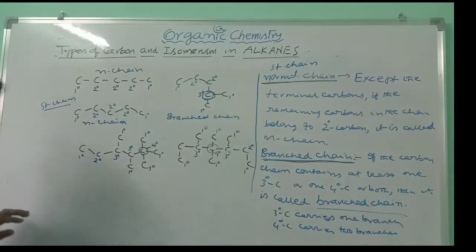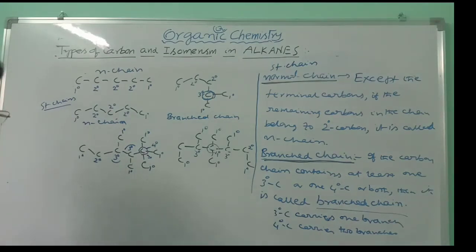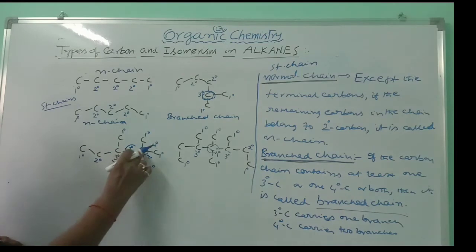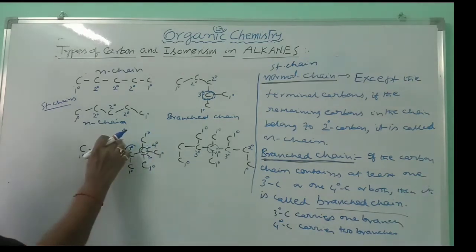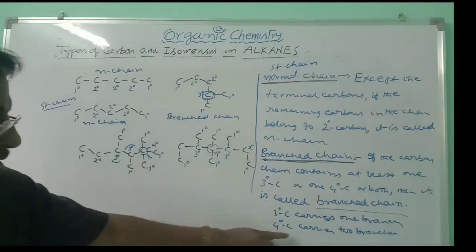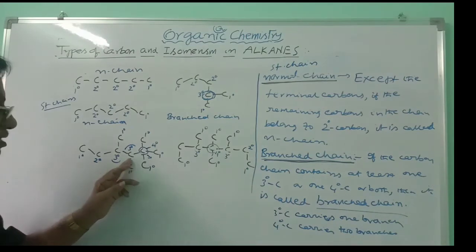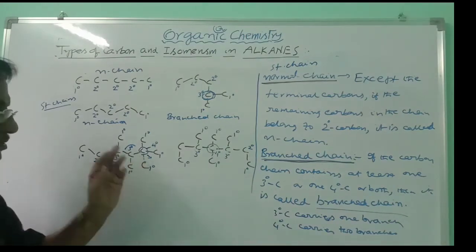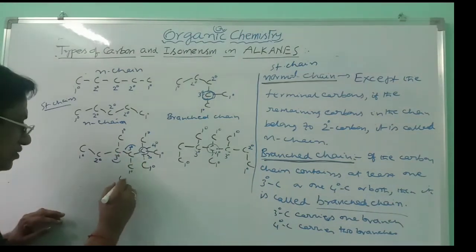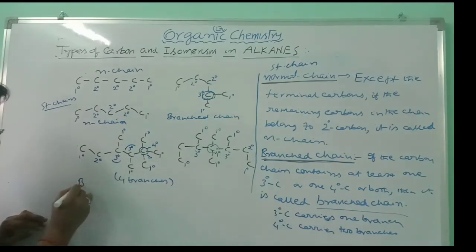Similarly, here also if you take, this is tertiary carbon, this is tertiary carbon, this is quaternary carbon. Tertiary and quaternary carbons are there. 1, 2, 3, 4, 5, 6. This is branch, this is branch, this is branch, this is branch. Quaternary carbon carries 2 branches, tertiary carbon carries 1 branch. There are 2 tertiary carbons, 2 branches, 1 quaternary carbon, 2 branches. There will be 4 branches. And so this is the branched chain.